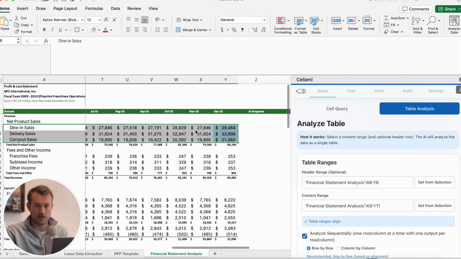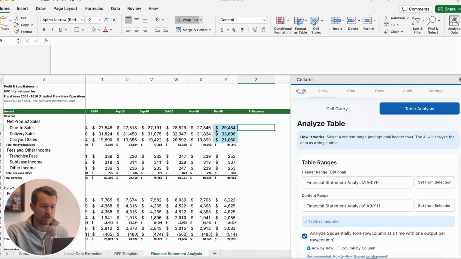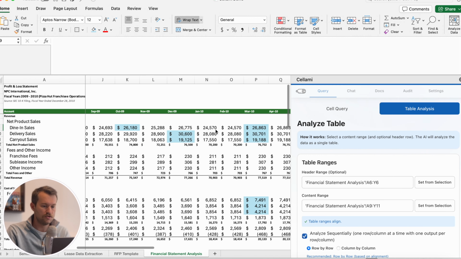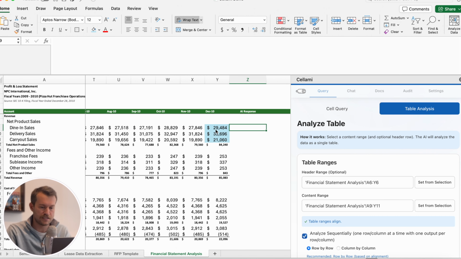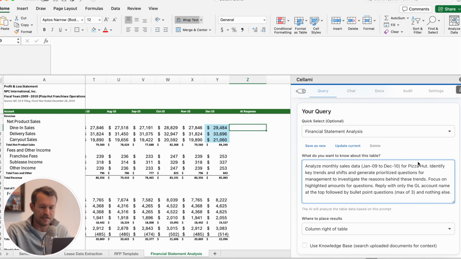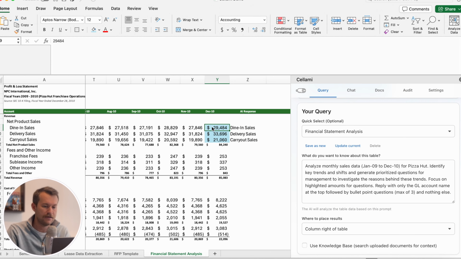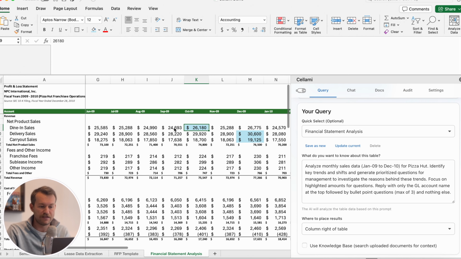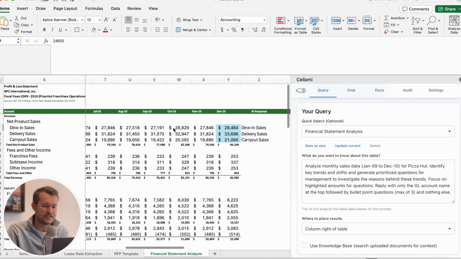I've got my table defined, and then I've got the AI going row by row, analyzing these numbers, which I also have highlights in, to help me ask good questions. Essentially, what do I want to glean from this information? That's all this prompt is saying. I've got this data, identify key trends and shifts, prioritize questions for management to investigate and the reasons behind these trends, focus on highlighted amounts for questions. Yes, the AI can see the actual highlights that I have in here, so it can focus in on that.